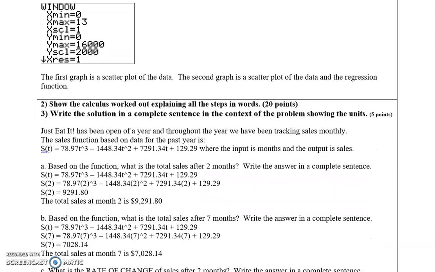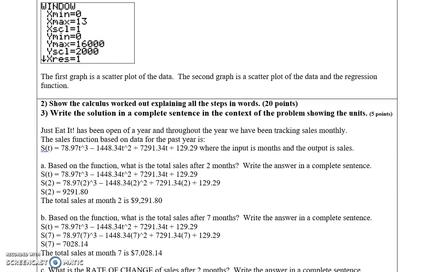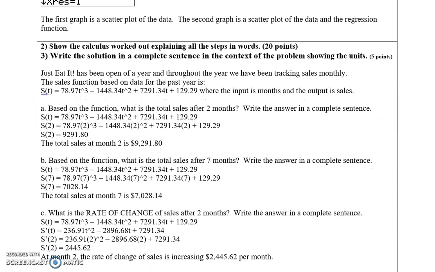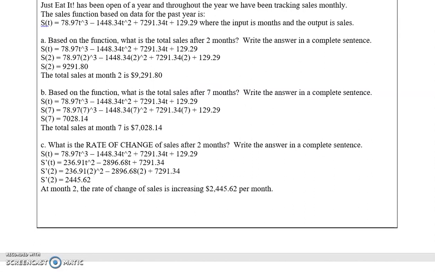So, first of all, to find total sales after 2 months, you plug 2 into the original function, and you get total sales at month 2 is 9,291.80. For total sales after 7 months, again, we plug 7 into the original function, so total sales at month 7 is 7,028.14. And the rate of change after 2 months, you take the first derivative and plug in 2. After taking the first derivative, you get at month 2, the rate of change of sales is increasing $2,445.62 per month.